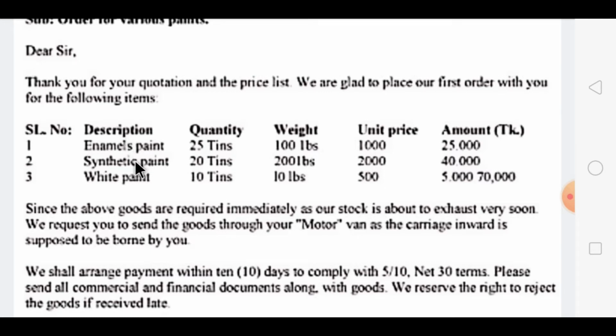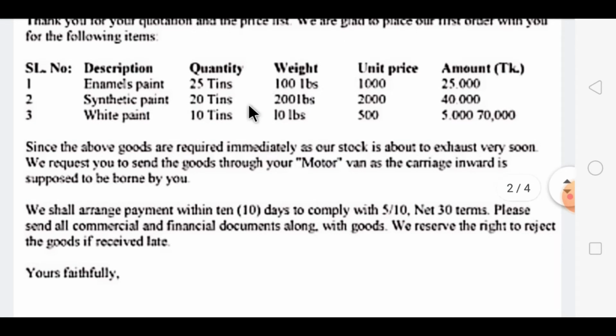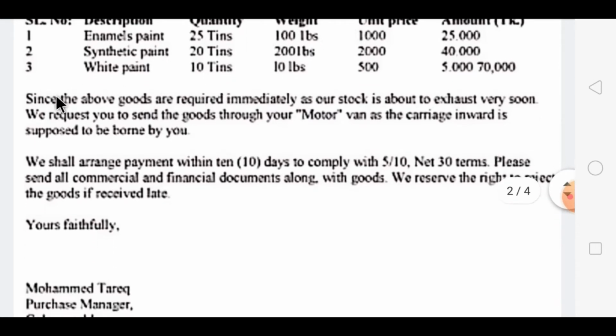Here are the descriptions: which paint you want, what is the quantity and the weight, the unit price and the total amount. Then after mentioning it in a tabular column for placing an order, dear children, the tabular column is very compulsory. Then you will continue: since the above goods are required immediately as our stock is about to exhaust very soon, we request you to send the goods through your motor van, as the carriage inward is supposed to be borne by you.